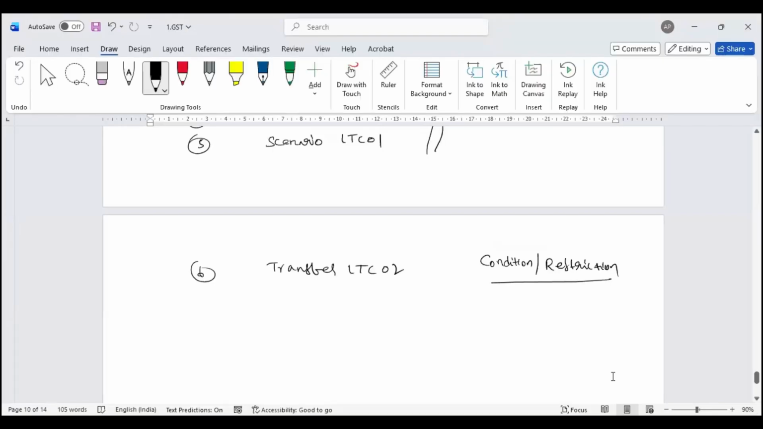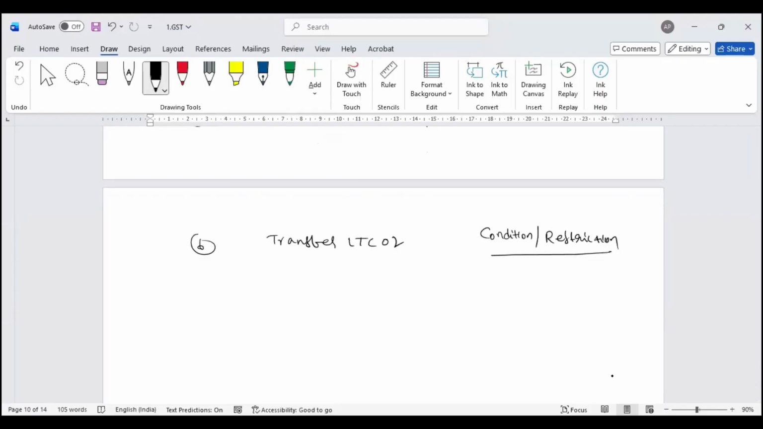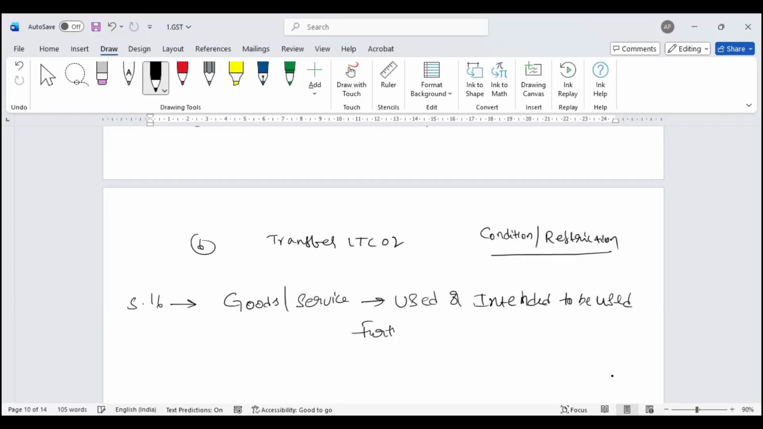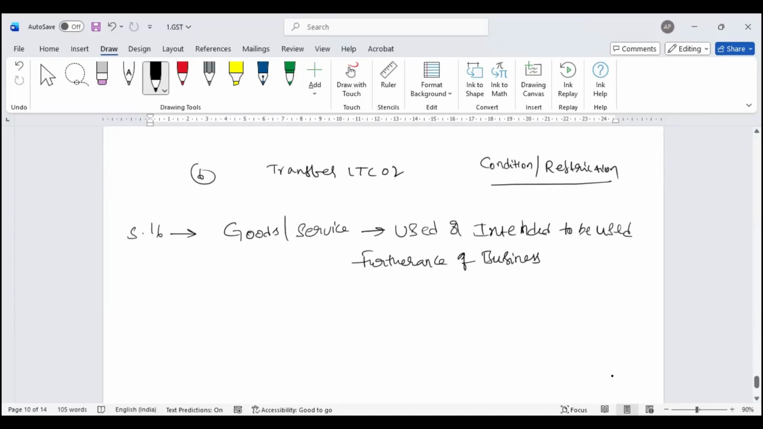GST law says that under section 16, you can claim input tax credit if the goods or services are used or intended to be used, for furtherance of business. This is a basic criteria where your element of input tax credit comes into picture.